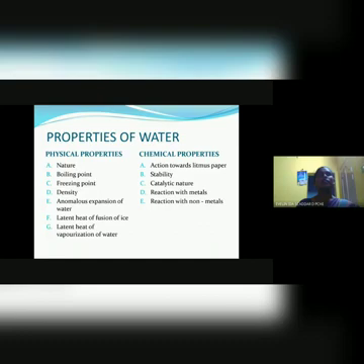The properties of water are of two types: physical properties and chemical properties. Physical properties are the nature, boiling point, freezing point, density, anomalous expansion of water, latent heat of fusion of ice, and latent heat of vaporization of water. And the chemical properties are action towards litmus paper, stability, catalytic nature, reaction with metals, and reaction with nonmetals.